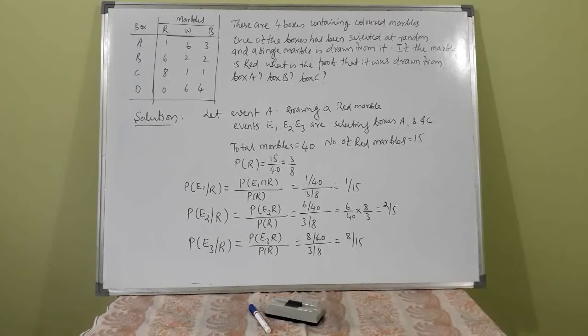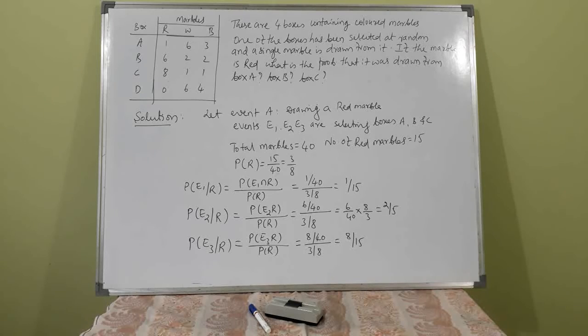This is the 12th example. There are 4 boxes containing colored marbles. One of the boxes has been selected at random and a single marble is drawn from it. If the marble is red, what is the probability that it was drawn from box A? What is the probability that it was drawn from box B and box C? 3 cases you have to answer.